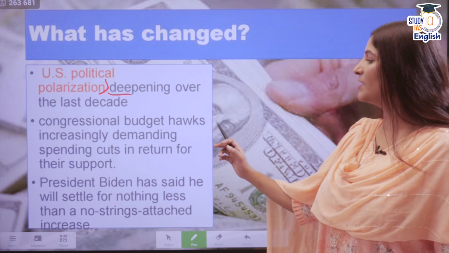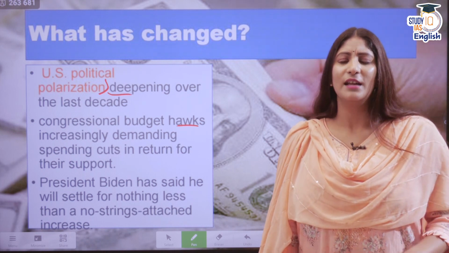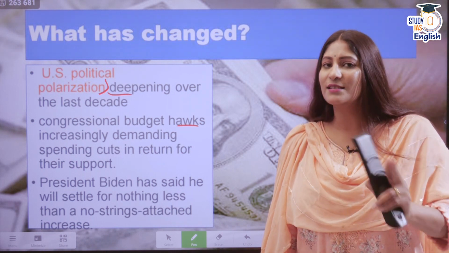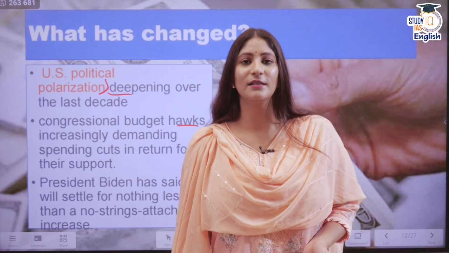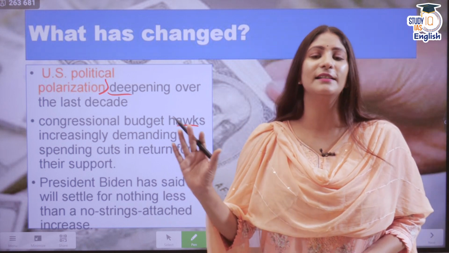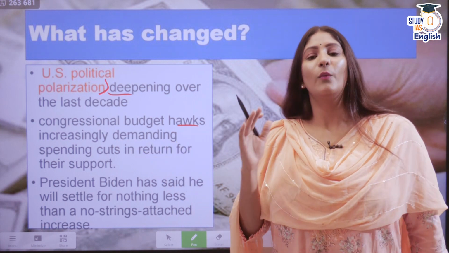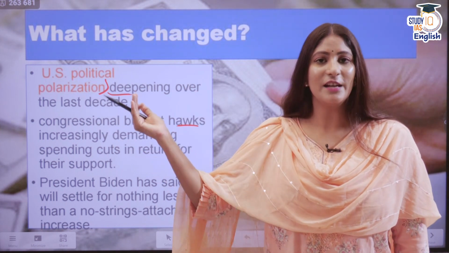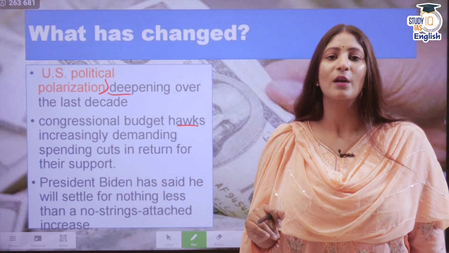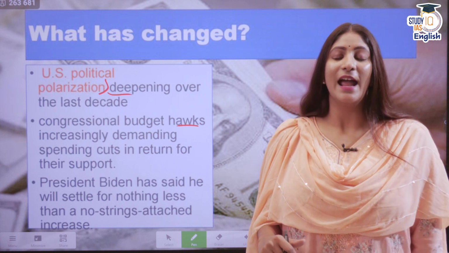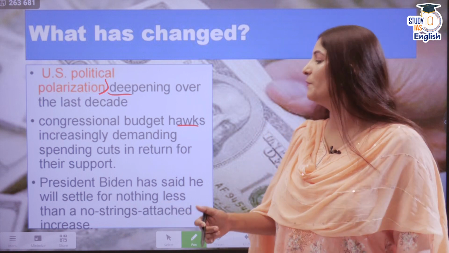Now, congressional budget hawks are increasingly demanding that you need to cut spending. It is important. Understand it from an example. You have a child or any person that you have given a credit card to. The person is constantly breaching the limit. What will you do? Will you increase the limit every time, or will you sit with that person and ask them what is wrong? Why are you breaching this limit all the time? And what can we do to correct it? This is what the budget hawks are trying to do.